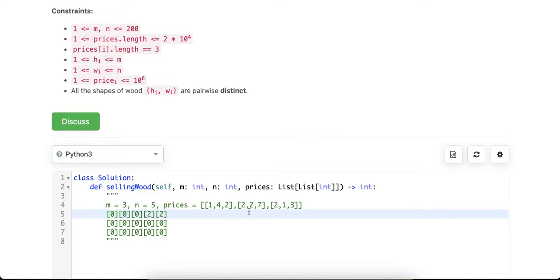2 times 1, is there anything for 2 times 1? Yes, it is. 3. Cool. So 2 times 1 also can be built from 2, 1 times 1. But the 1 times 1 was 0. So 0 plus 0 is 0. And it's not greater than 3. So we keep 3 as the maximum price we can sell if we have a 2 times 1 block.